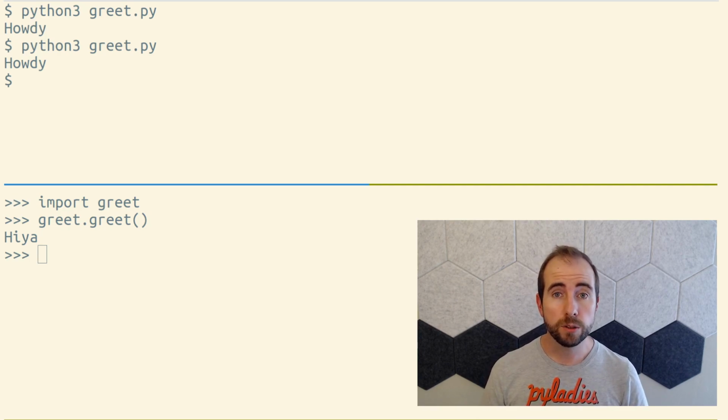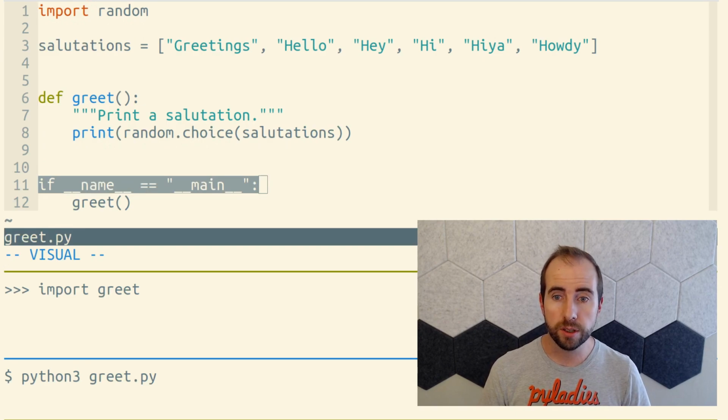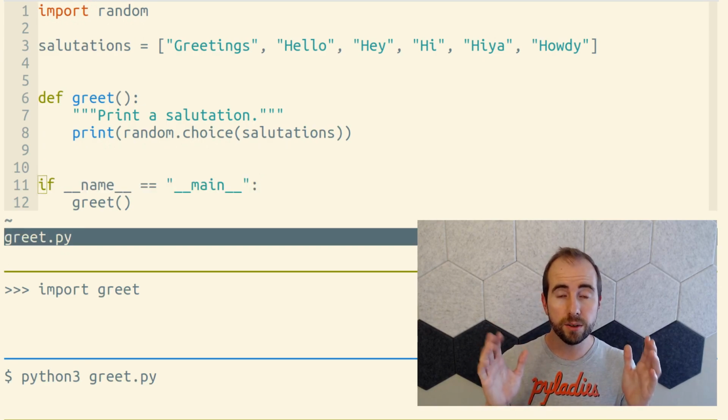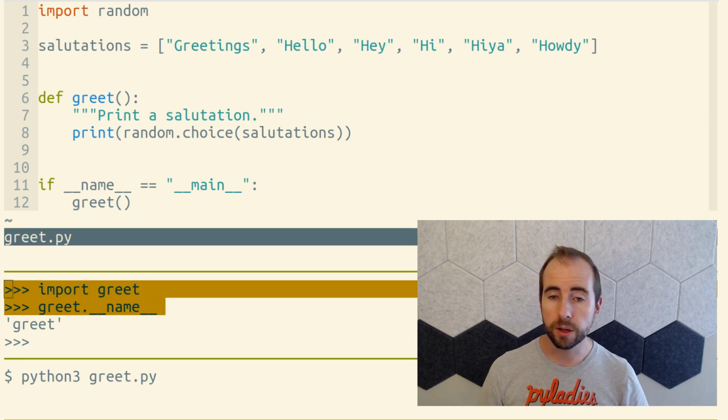So it turns out there's a way to ask the question, are we being run from the command line? Or rather, is our current Python module the entry point to our Python process? This question can be asked with __name__ equal to the string "__main__". That's a double underscore name, so underscore underscore name underscore underscore. Every module has a __name__ variable, and by default, that __name__ variable is a string representing the name of that module. But that's if we're importing the module.